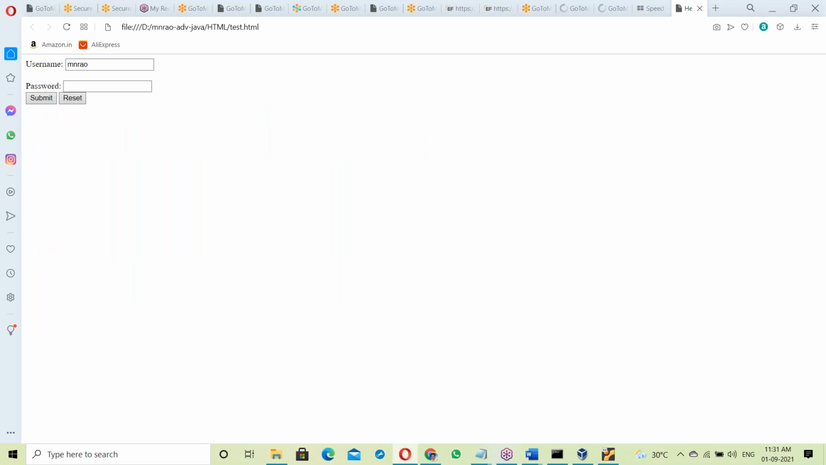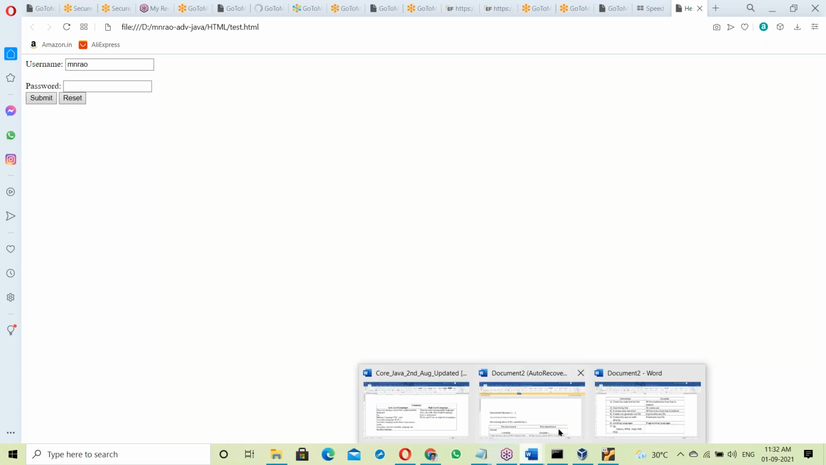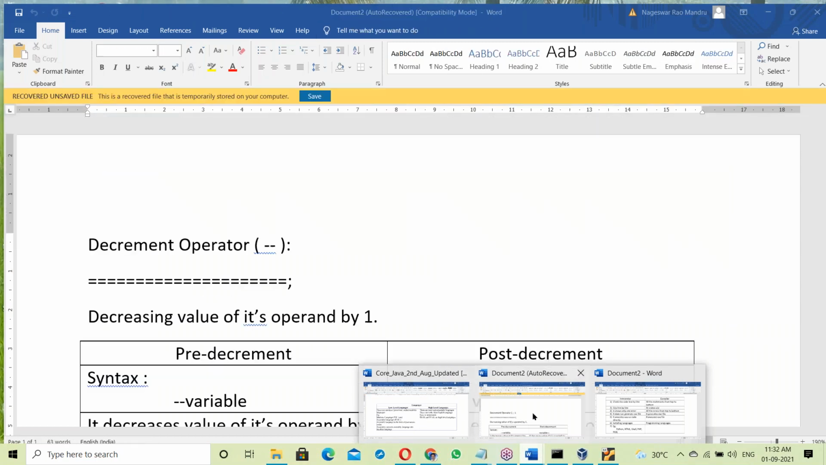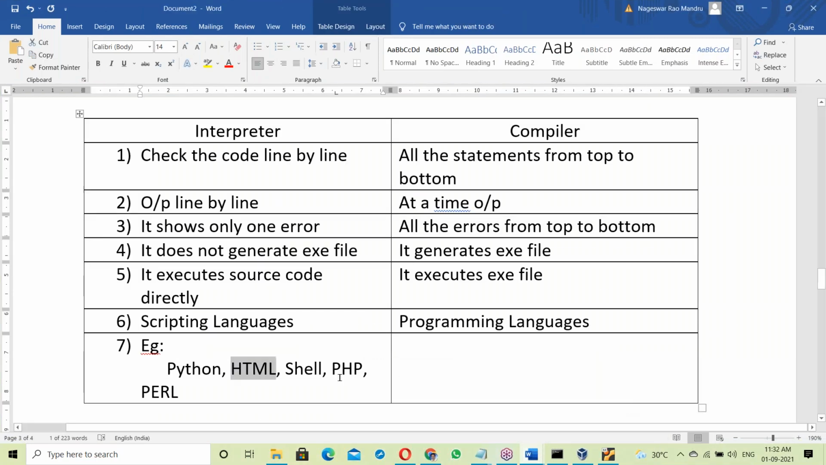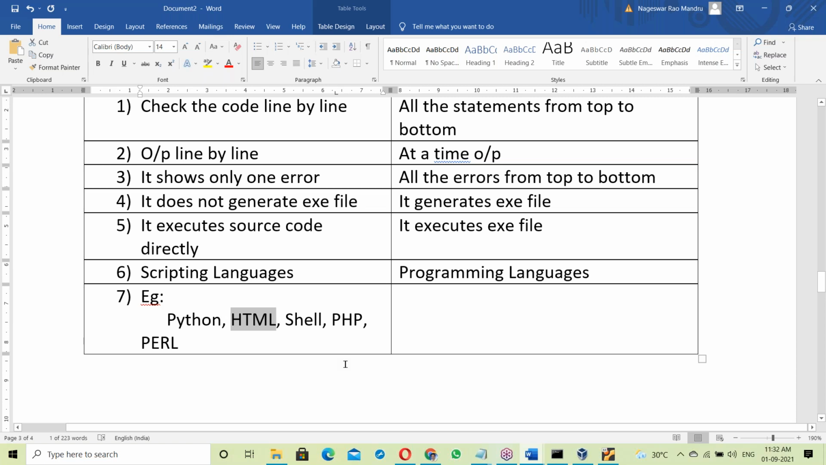So it directly executes. The browser is the interpreter for the HTML. HTML is a browser understandable language. So like this, in an interpreter based language the program executes directly. But in a compile based language, an exe file is executed. So these are interpreter based languages.